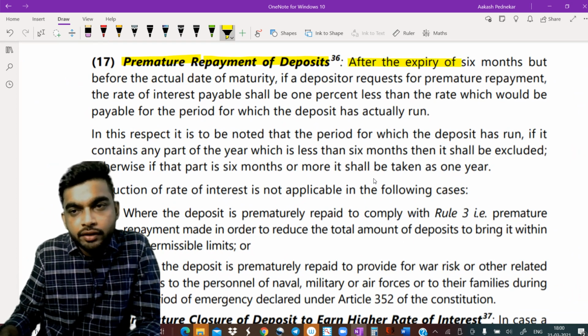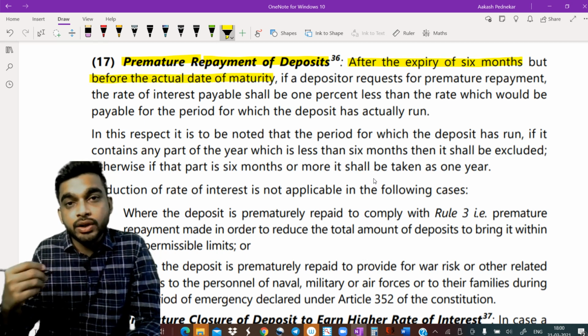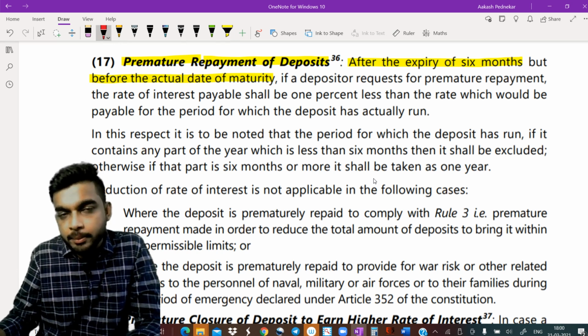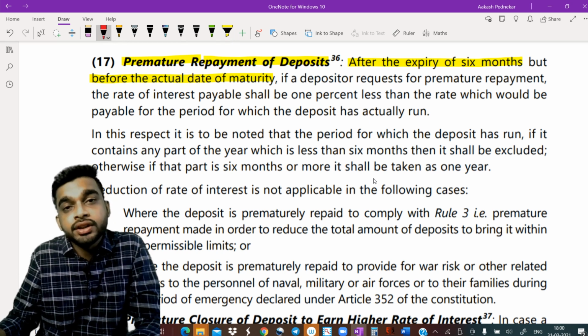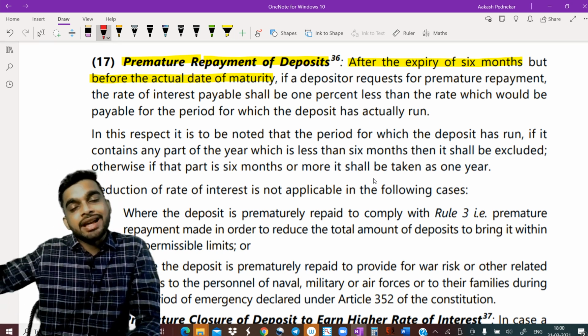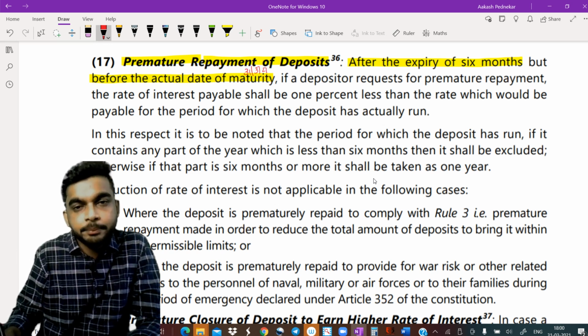After the expiry of 6 months, but before the actual date of maturity. Right now, let's substitute. If you remember, my 6 months expiry was coming. I took the money on 1st April 19. The 6 months expiry was happening on the 30th of September 19. But the actual date of maturity was 31st of March 21.